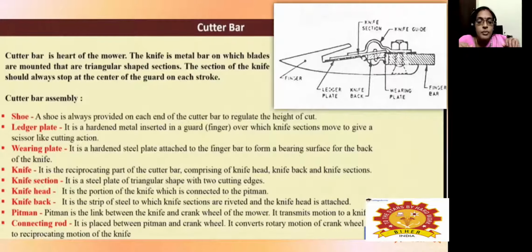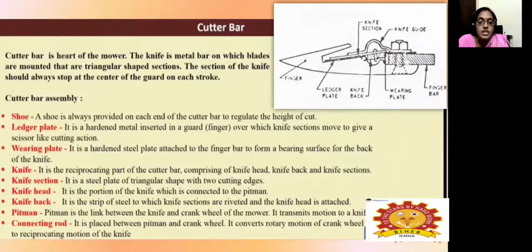Then the bearing plate, it is a hardened steel plate which is attached to the finger bar, and then bearing surface back to this knife, and the knife which is a reciprocating part where this knife head and other section will be attached here. Knife section means it consists of a triangular shape which consists of two cutting edges. The knife head is a portion of this knife to which the power supply from the pitman will be attached. So it will give the power supply to this other.